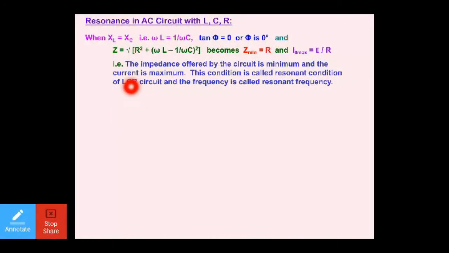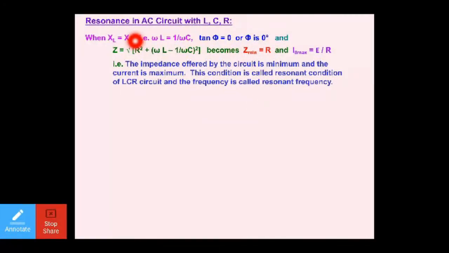Current will be maximum, because no opposition is available. This condition is called the resonant condition of the LCR circuit, and the frequency is called the resonant frequency.